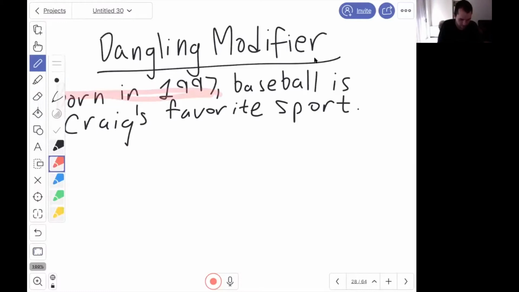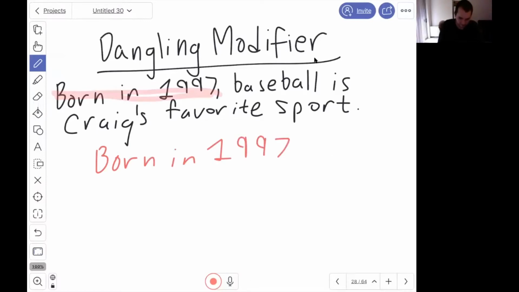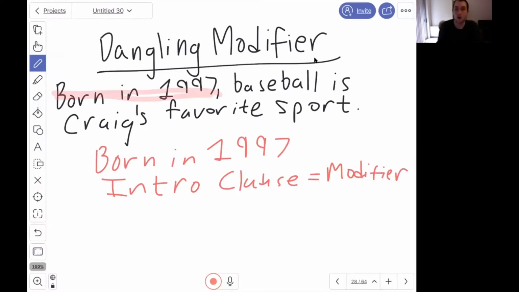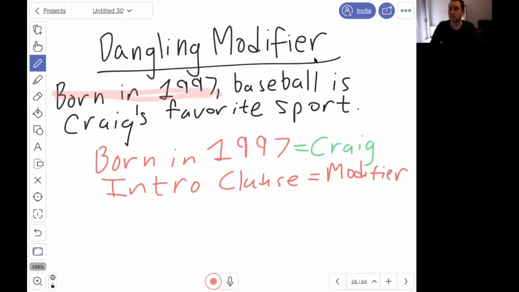Born in 1997 is what we would call an introductory clause. It introduces the sentence itself. The fancy name for that is a modifier. Now, the important thing about this specific modifier is that it's describing someone or something specific. Born in 1997, pretty obviously, describes Craig. The dangling modifier rule says this: because we're describing Craig, the subject of the sentence needs to be Craig. Currently, the subject of the sentence is baseball, which is totally incorrect.